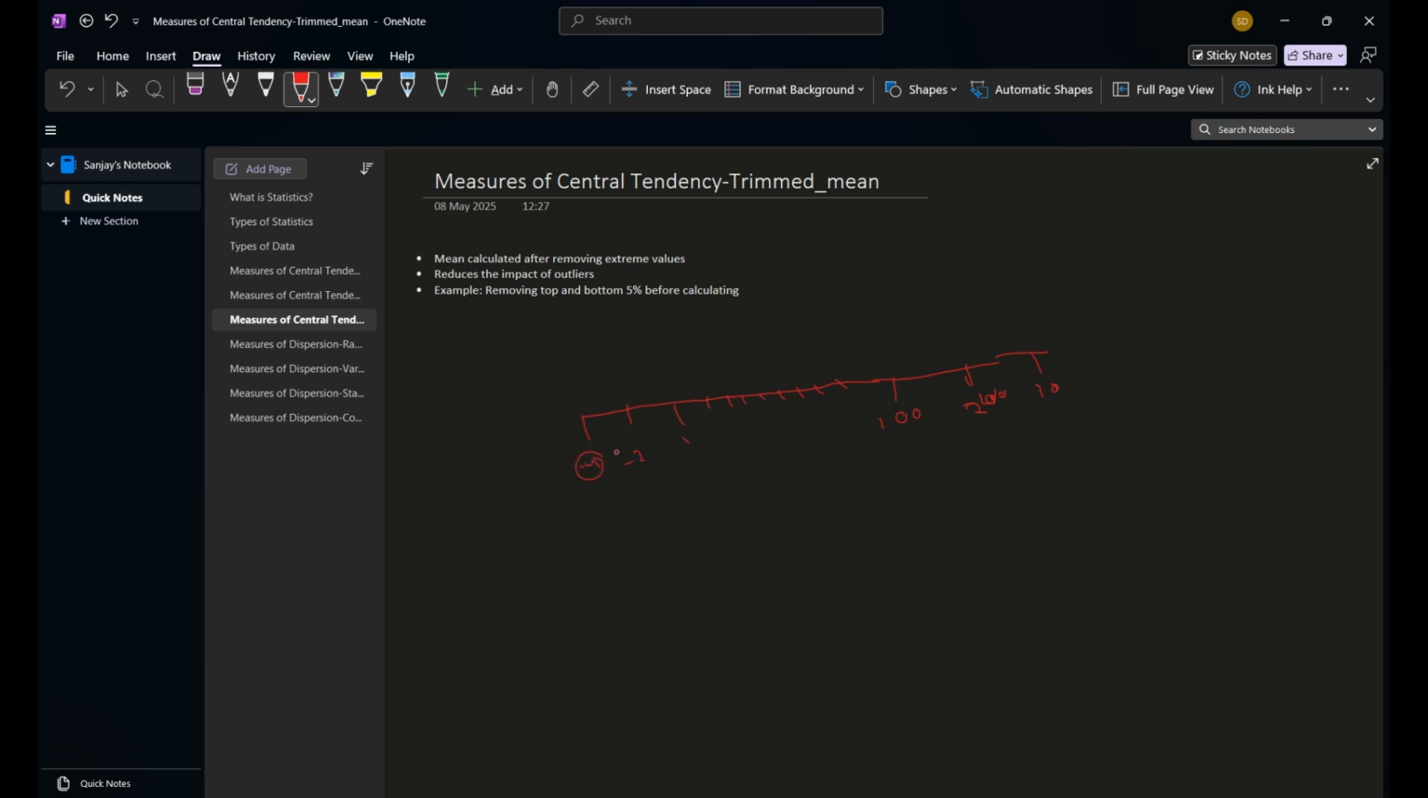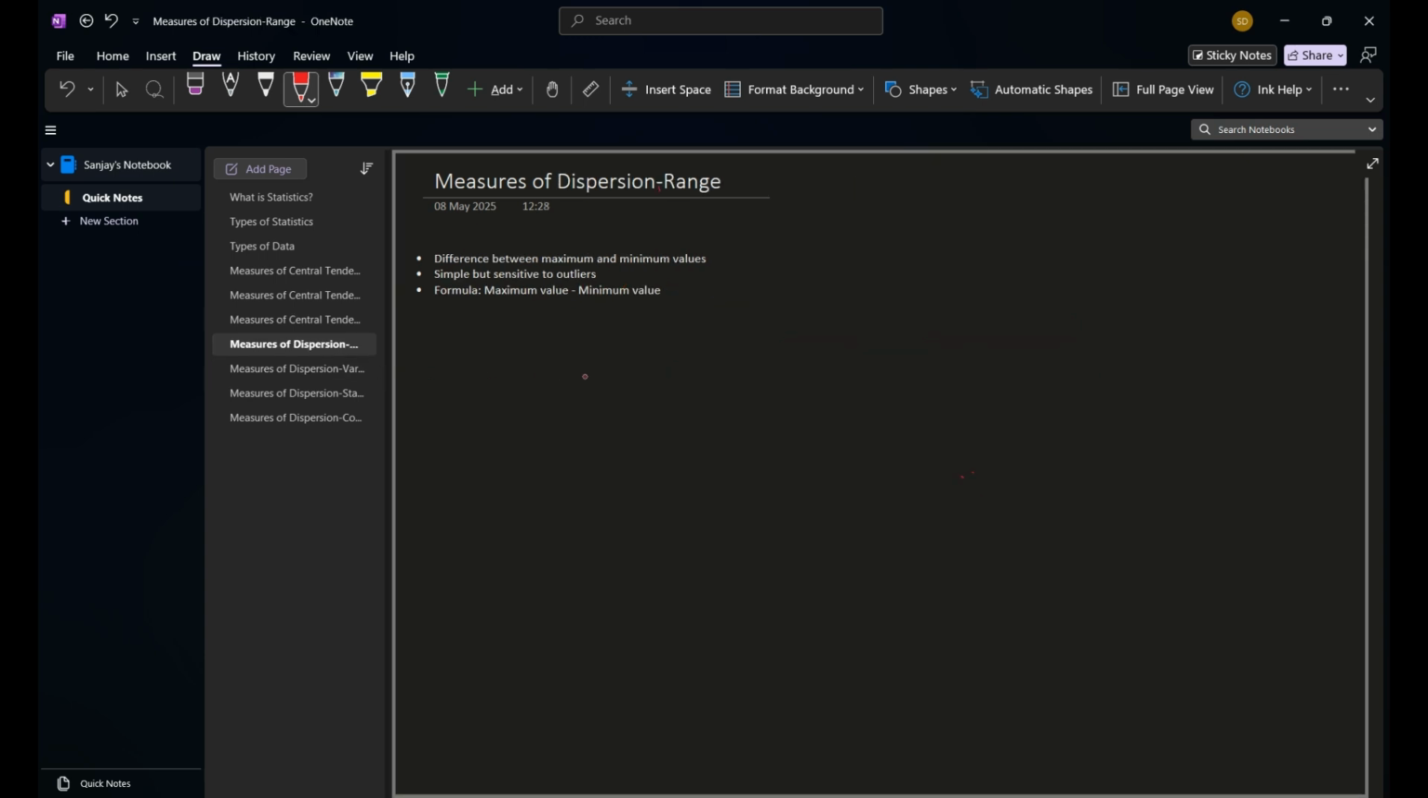What we can do in the trimmed mean is trim 15% of the data from the start and 15% of the data from the end, and we will find the mean of this. So we will get the measure of central tendency, and it will tackle the problem of outliers also. So here also, removing 5% before calculating can help us identify the central tendency if we have outliers on both sides. Moving on to the measure of dispersion, which is range.